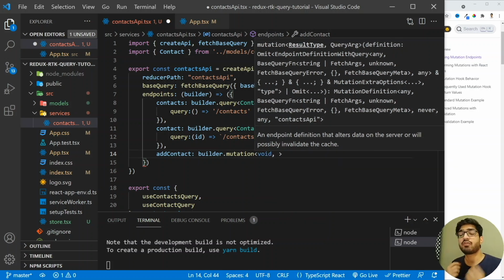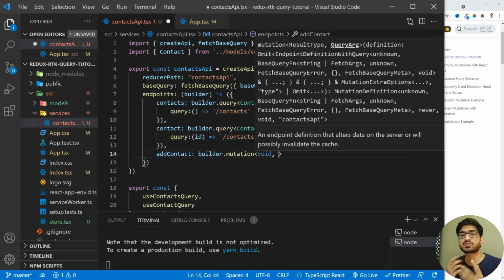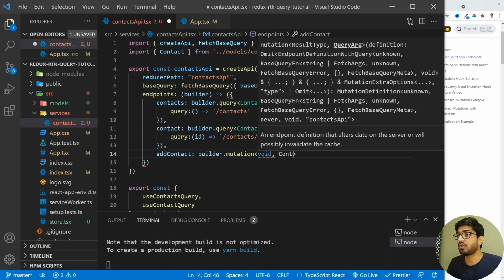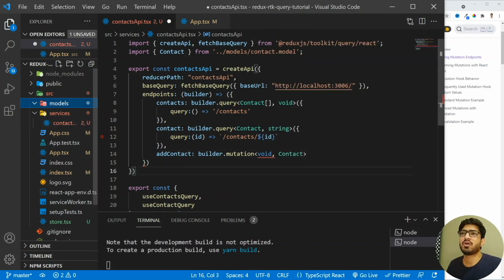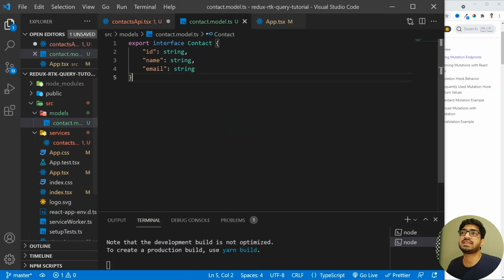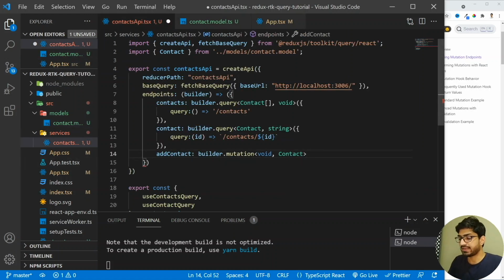All right, and what it's going to accept is an object which will be of type Contact. We already have a model of contact. If I go here in the models and click here, you see that we already have an interface which is of type Contact. So that's what we are going to use here. Then I'm going to have the brackets, and inside the brackets I'm going to have the query first.